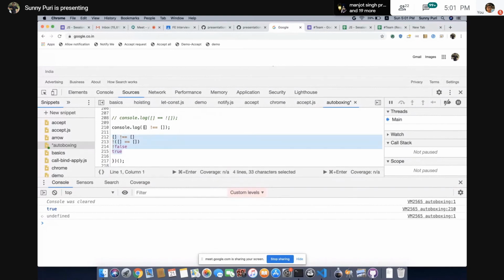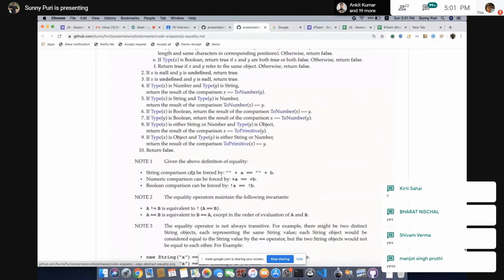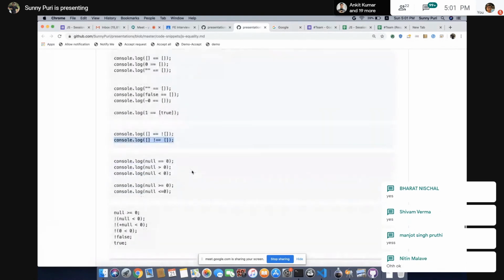We cannot say that if they are both not equal, it means true. That is not the exact reason. This is the reason. Guys, got it? Okay, let's move forward.